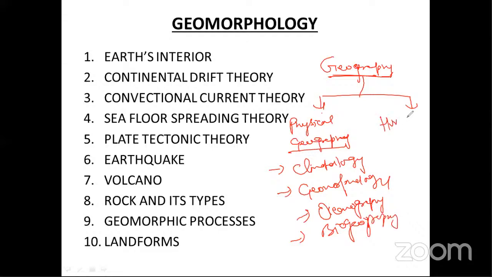The second one is called human geography. So what is human geography? The application of physical geography that we see in human geography means human settlement, their economic activity, their social and cultural significance, everything. When we study human beings, their occupation, their activity, their cultural settlement, that is part of human geography. If you visit South India, you will see rural settlement, people's habits, what they are eating, their dressing sense.